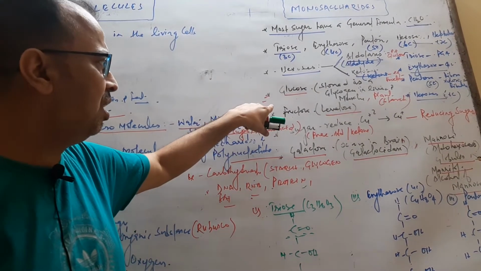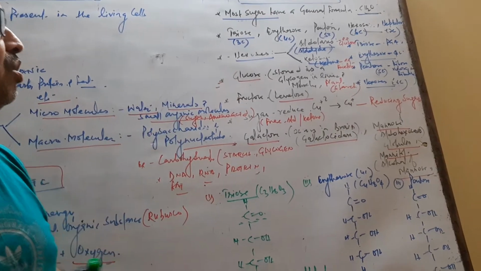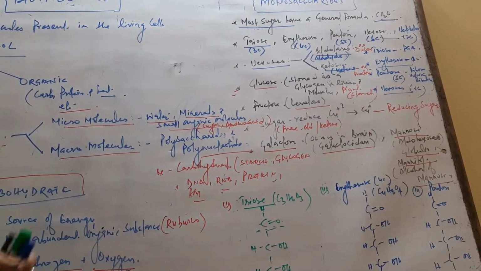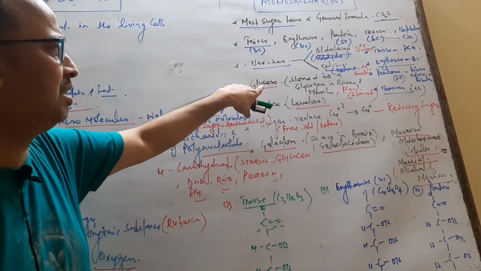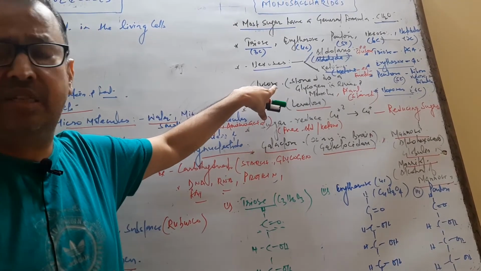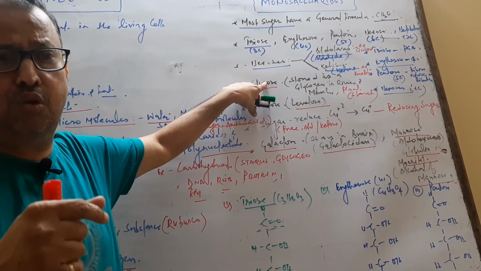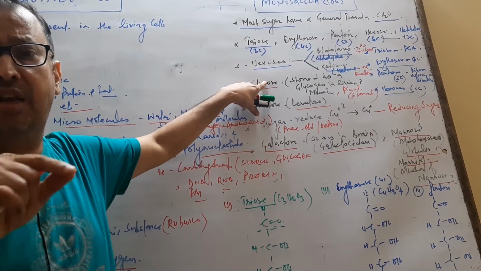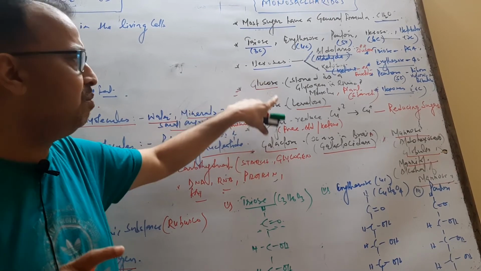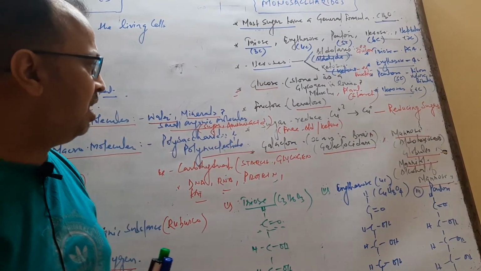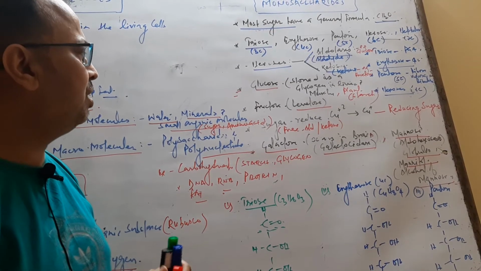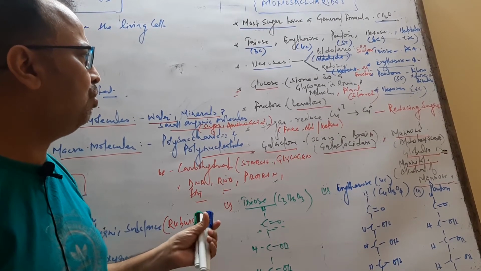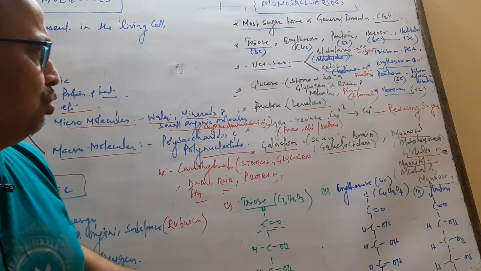Another glucose is stored as glycogen. Glycogen is the combination of many glucose units, which is stored in the liver and muscles in animals. Another monosaccharide is fructose. It has a ketonic functional group, and is also called levulose.